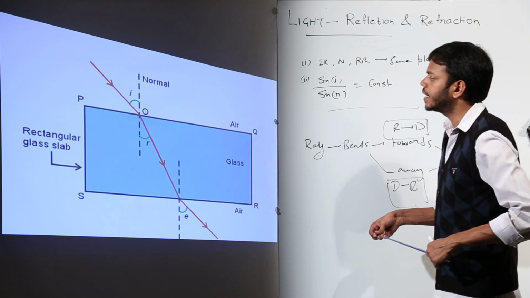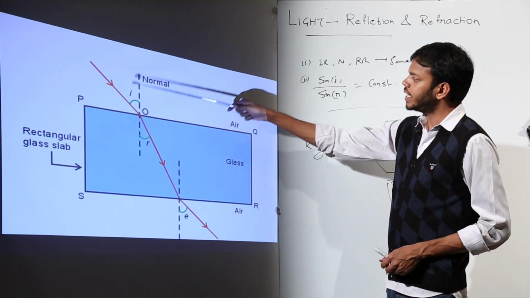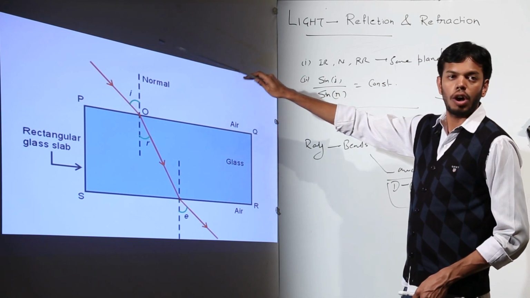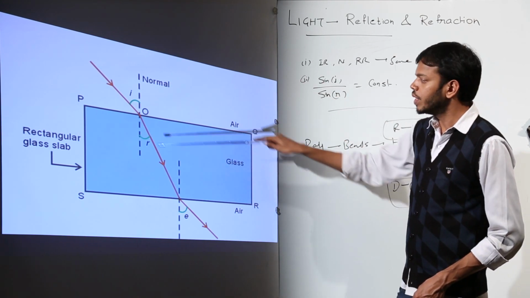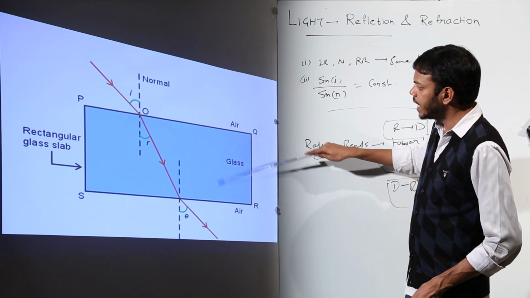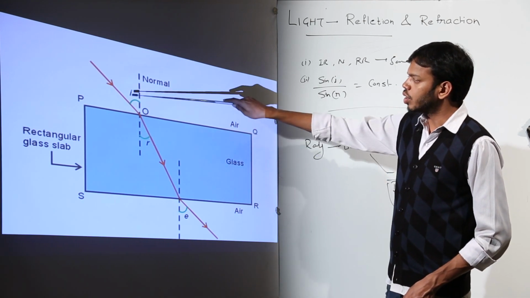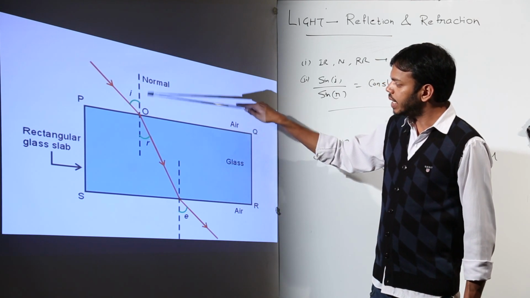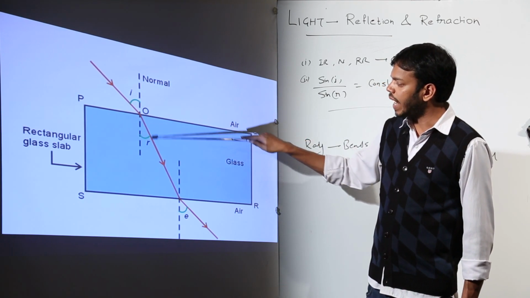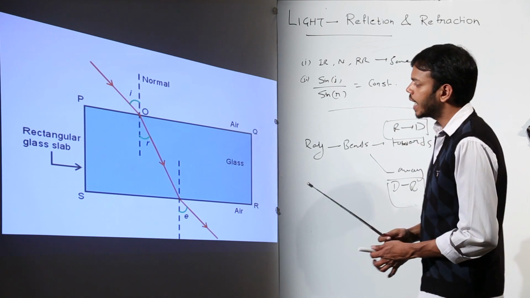So now you can see here that at this point, this light ray is going from a rarer medium, the normal air, to glass, that is rarer to denser medium. So instead of following a straight line, it bends towards the normal. So this is the angle of incidence which the incident ray makes with the normal, and this is the angle of refraction which the refracted ray makes with the normal, right?